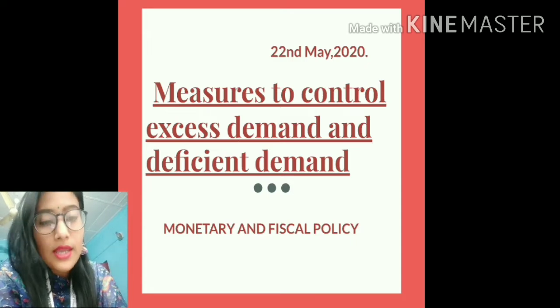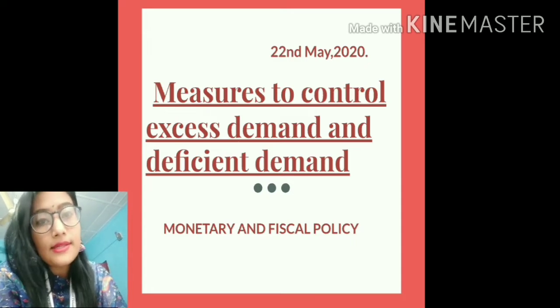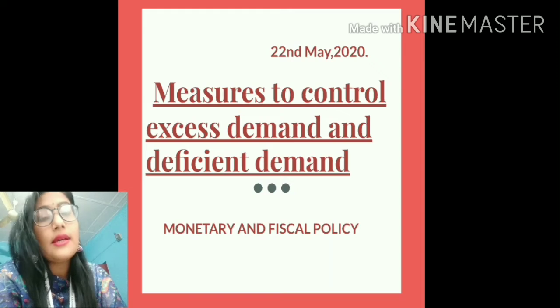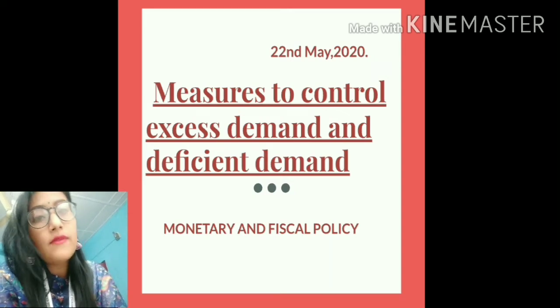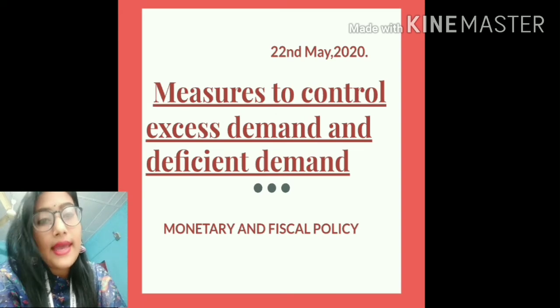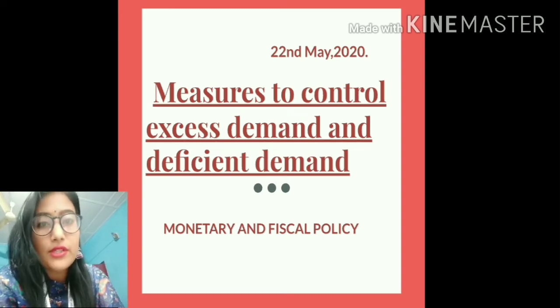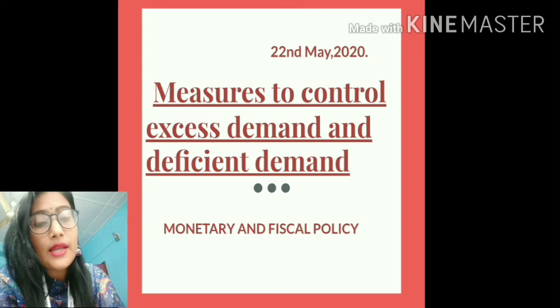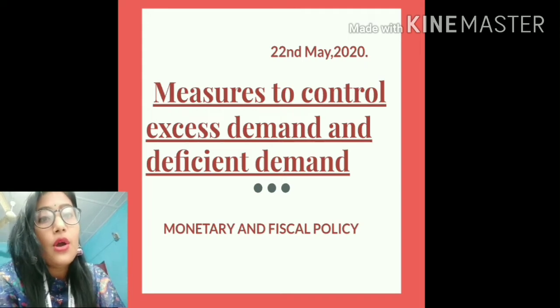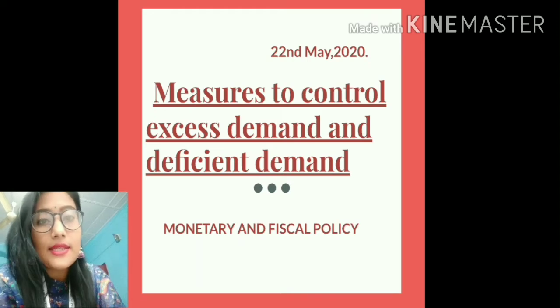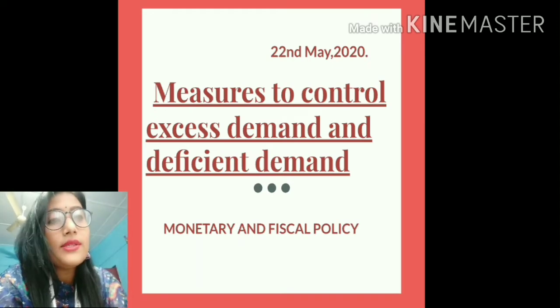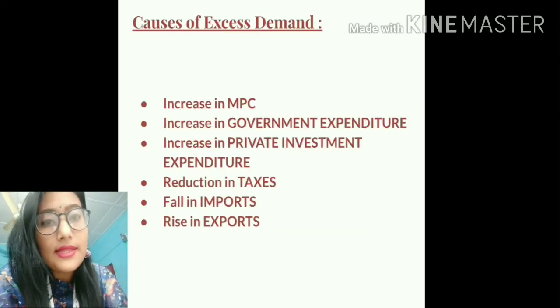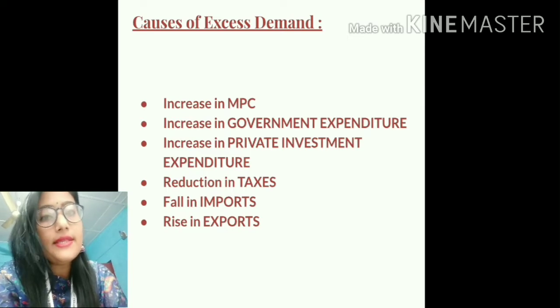So students, today we shall be discussing the various corrective measures that can be adopted to solve the situation of excess demand and deficient demand. But before that, we shall recapitulate, or revise, the concepts that we discussed in our last class. That means the causes and the consequences of excess demand.